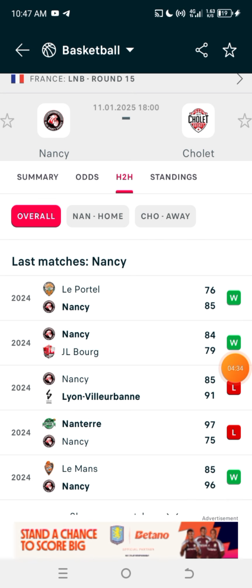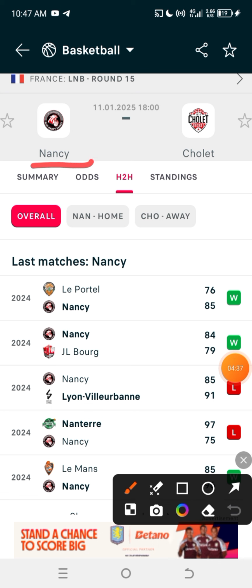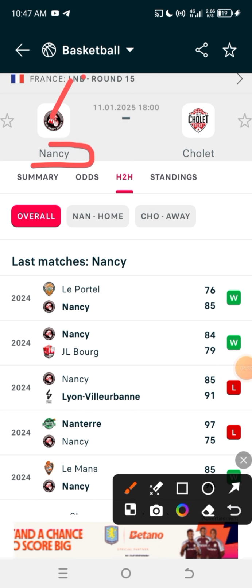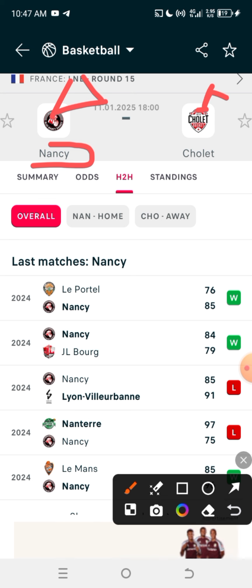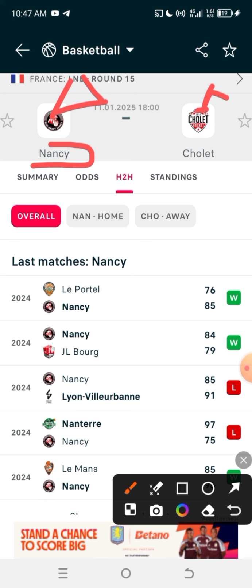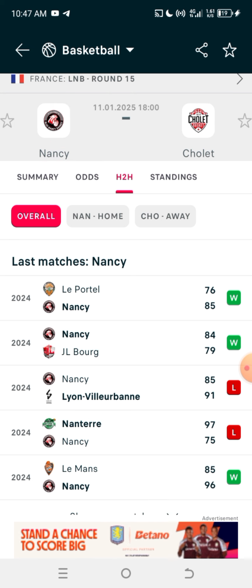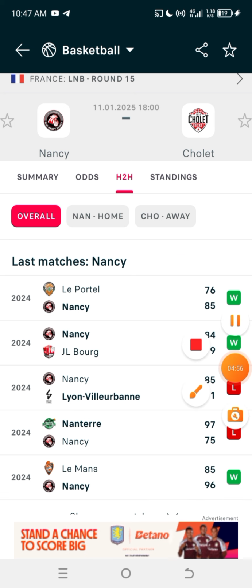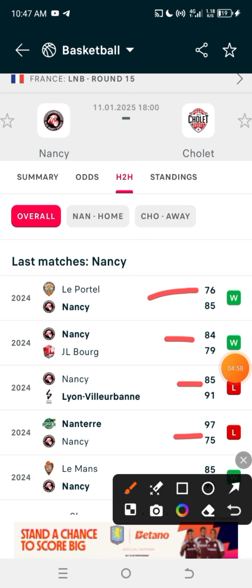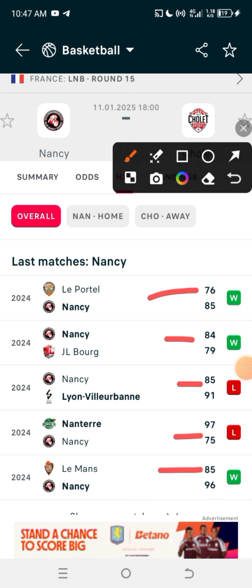Now, you can see that Nancy, this is the basketball team for home. Team A is Nancy, and team B is Colette, right? So Nancy versus Colette are actually playing. We are going to be calculating the goals Nancy has scored in their last 5 matches. Let's calculate the last 5 matches: 1, 2, 3, 4, and 5. So this is the last 5 matches.